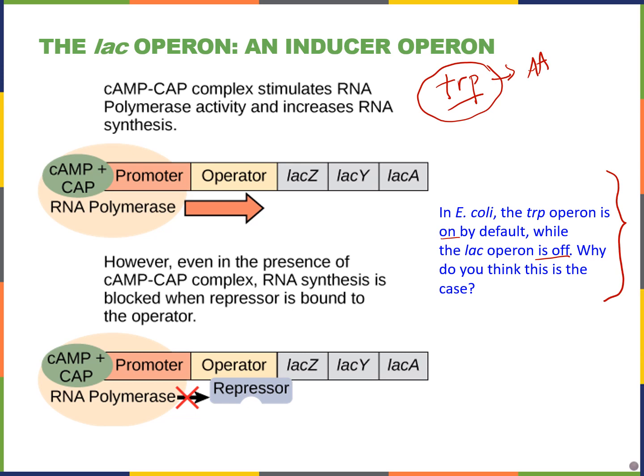If there's too much tryptophan, however, it's wasteful to make more, so we will repress the trp operon at that point. In contrast, lactose is a sugar that's not always available to cells. So it does not make sense to make the enzymes necessary to digest lactose unless it's available. So the lac operon is only on when you have lactose present in the cell.